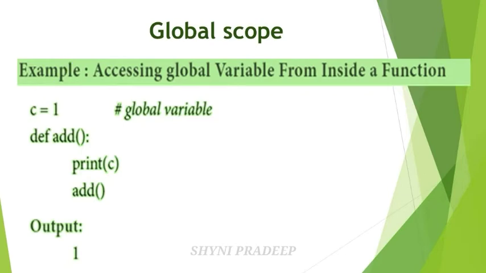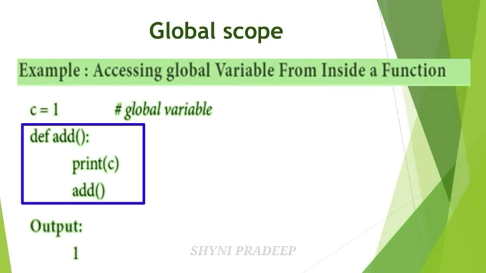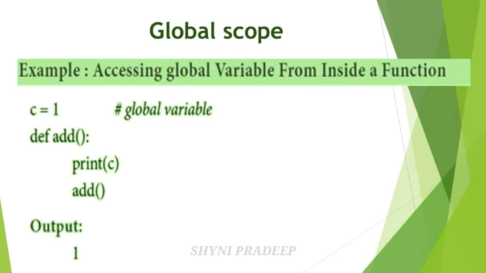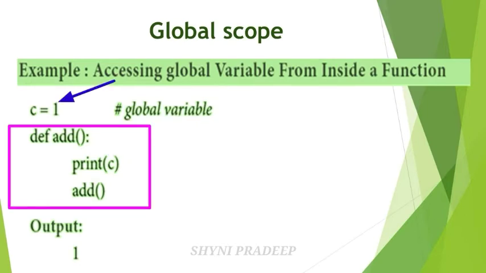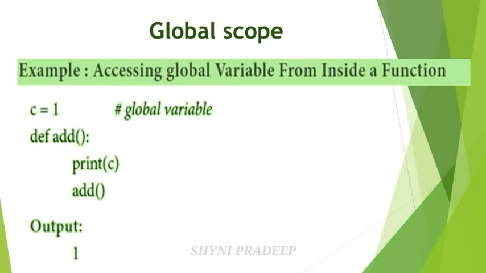And next, local scope. def add is a function name. Within the function body, a print statement is given. Next, the function call is given, that is add. See here, within the print statement, C is given, that is the global variable. Here the global variable C is declared outside of the function, but you can access that variable inside also, because we can access the global variable inside and outside of all functions in a program. Okay, everywhere in the program. So you will get the output for this code: 1.